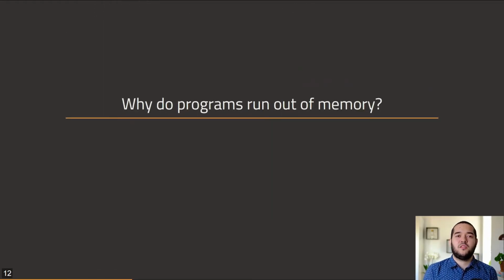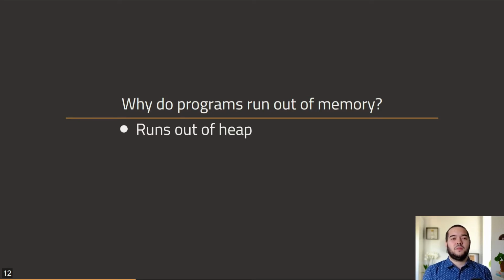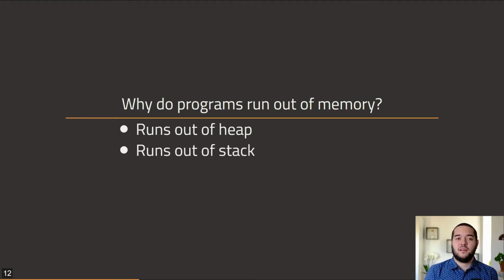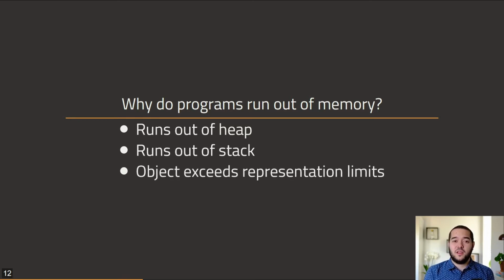So why do programs run out of memory anyway? First, it may run out of heap. This is when a single object or a set of objects grows so large in size that they exhaust the available heap space. Alternatively, it may run out of stack. Here, a large number of yet-to-return nested functions fills the stack completely. And finally, and perhaps more exotic, it's when an object exceeds its representation limit. For example, if an array representation uses, say, 3 bits in its header to keep track of its length, one can exceed this representation by simply concatenating two arrays of length 6.